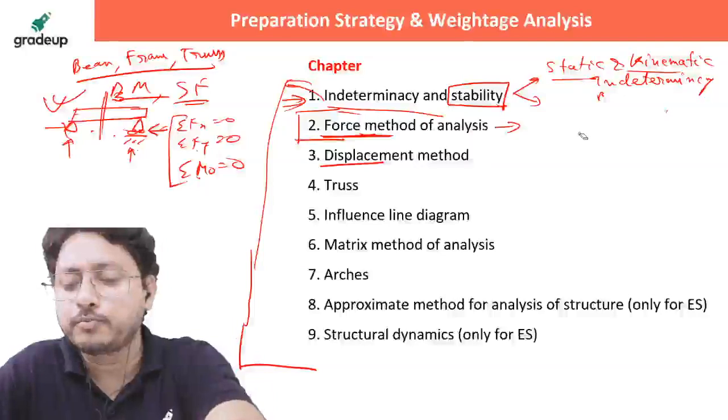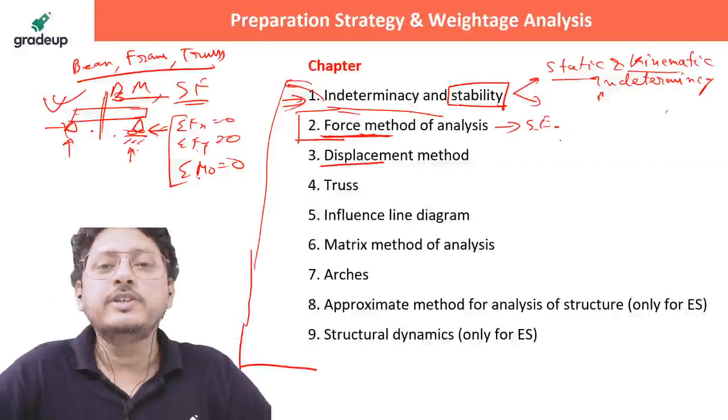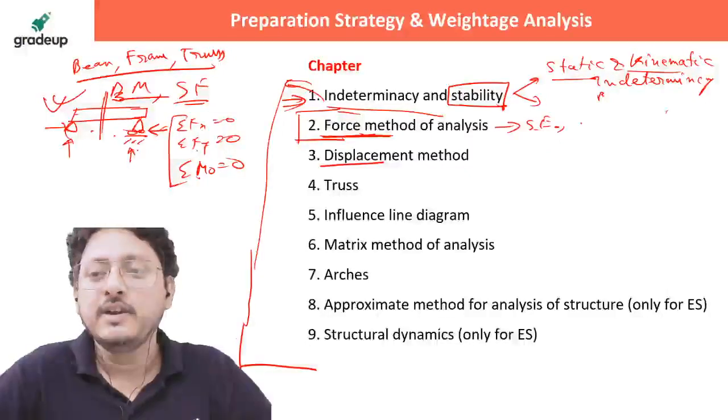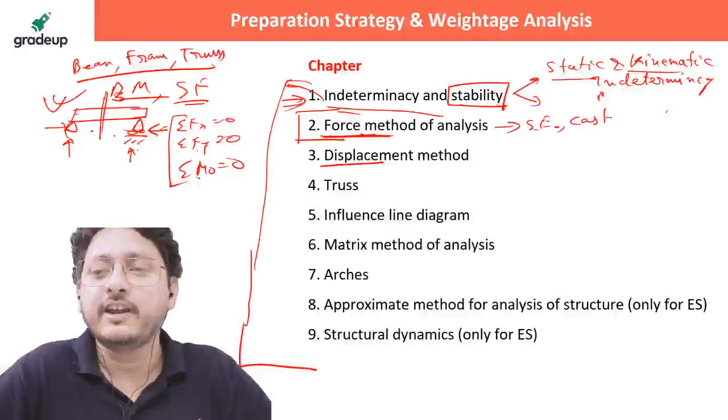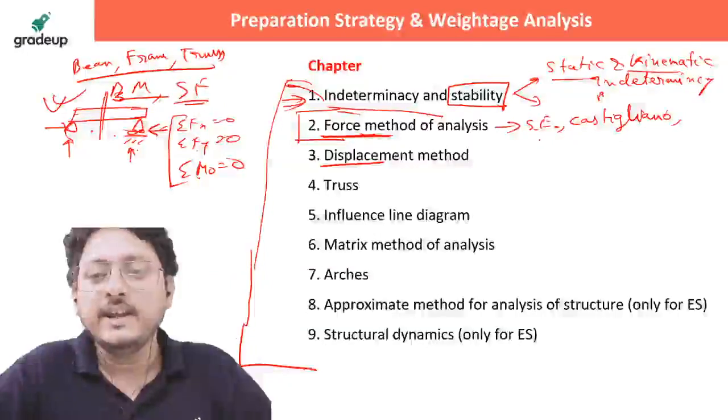Simply, in the force method, you should be thorough in calculation of strain energy. Why? Because then only will you be able to apply Castigliano's theorem, right? Then it's very convenient to use consistent deformation.